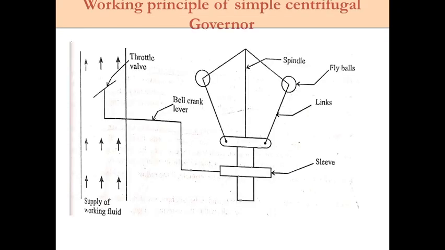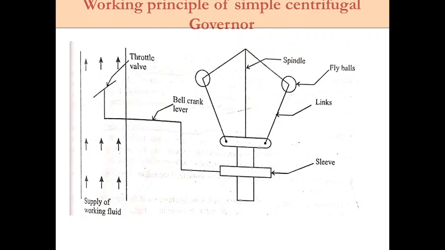Okay, so now we'll try to understand the working principle of the simple centrifugal governor. Before that, we'll try to understand what exactly a centrifugal governor is. In centrifugal type governors, the change in centrifugal force of the rotating masses due to change in speed of the engine is used for the movement of the governor sleeve. Therefore, the centrifugal force is balanced by a controlling force acting radially inwards, which is provided by dead weight or the spring or both.